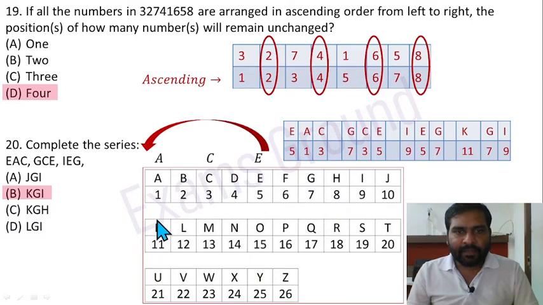GI and K should go to first position. By numbering you can also calculate it. So assigning numbers is 1, 3. So 1, 3, 3, 5, 5, 7, 7, 9. Okay. So 7, 9 is G and I. So G, I and K is going to be first position. KGI, option B is correct here.